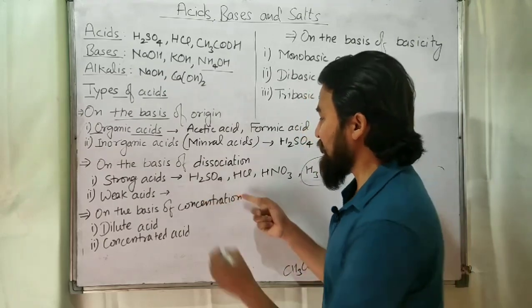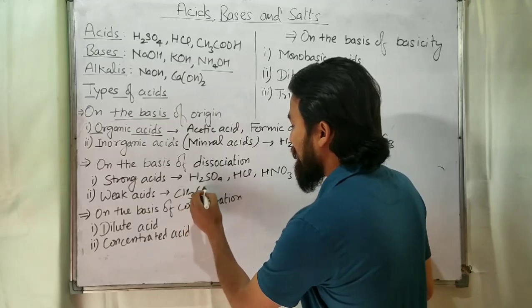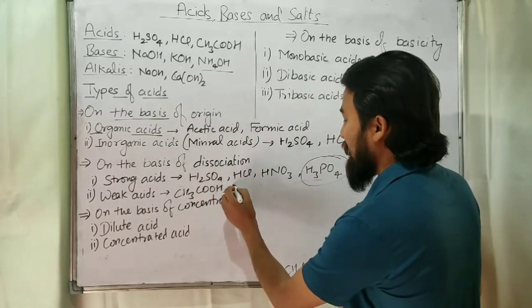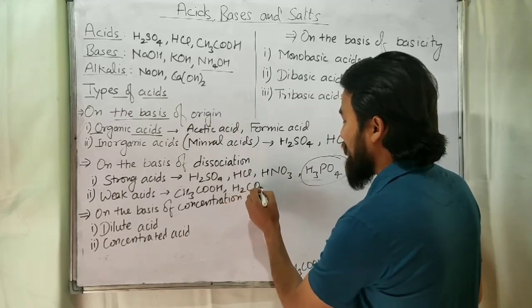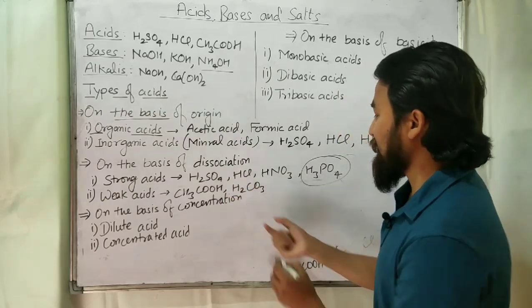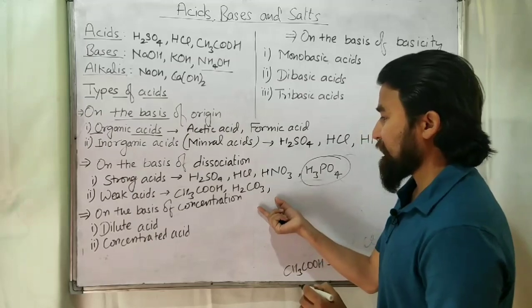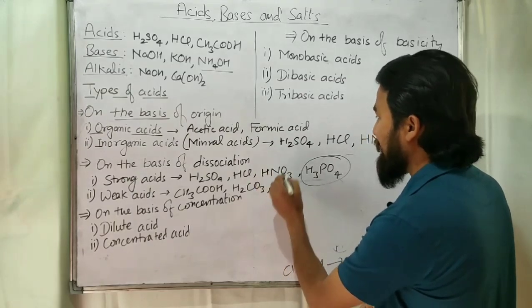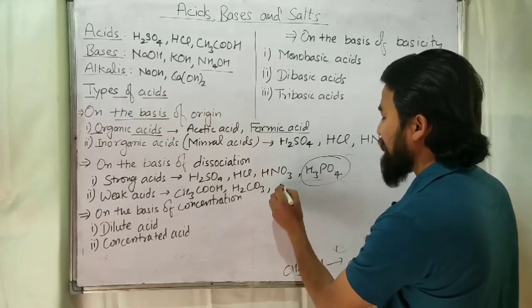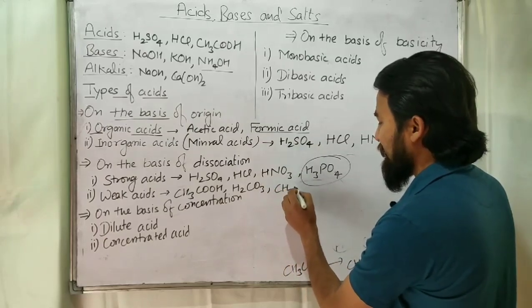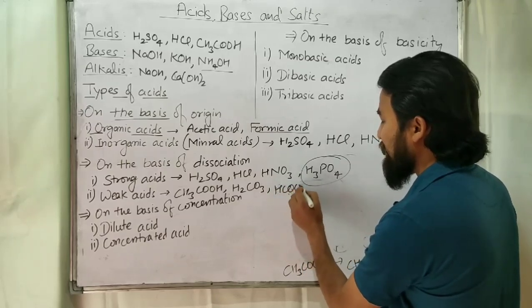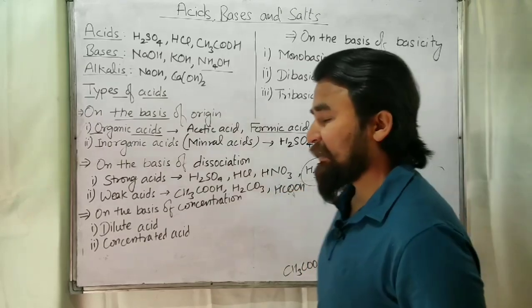So these are the examples. CH3COOH is a weak acid, H2CO3, that is carbonic acid, is a weak acid. Similarly, formic acid is a weak acid, or you can say HCOOH. These are weak acids.